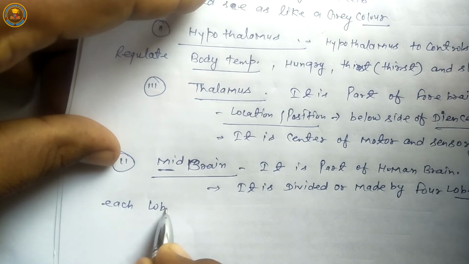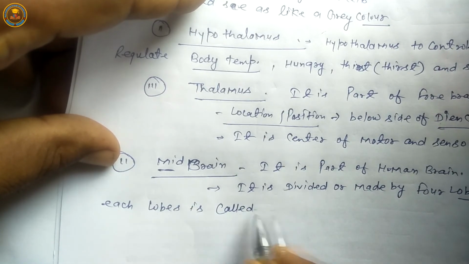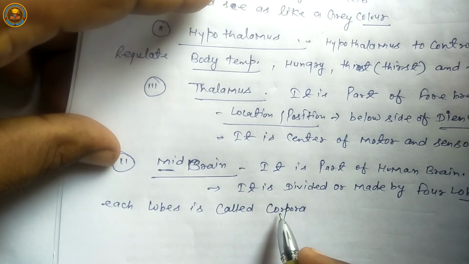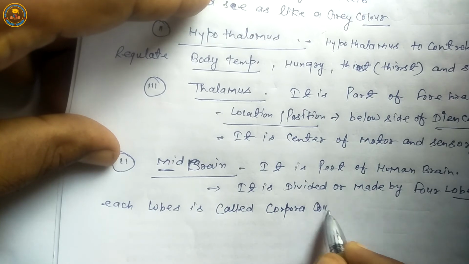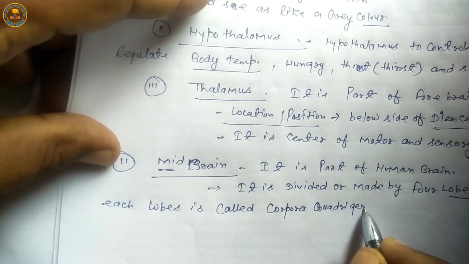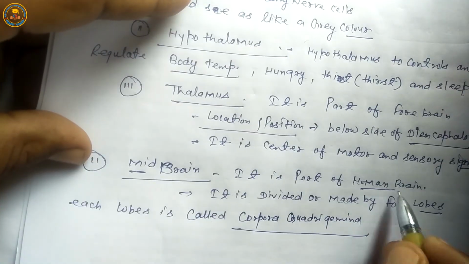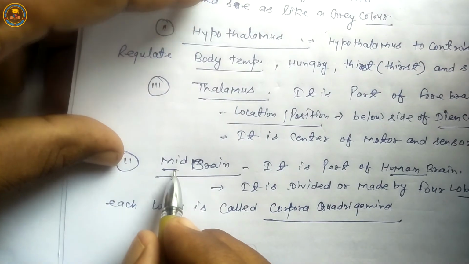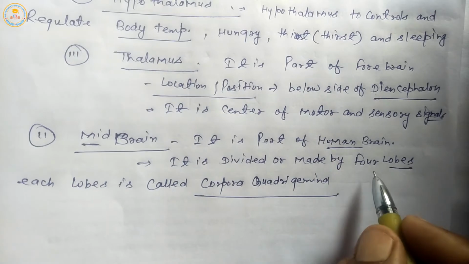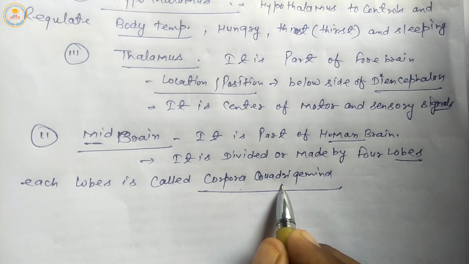It is divided or made by 4 lobes. Each lobe is called corpora quadrigemina.